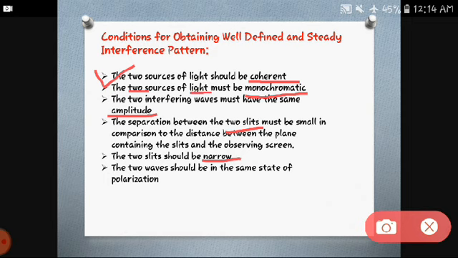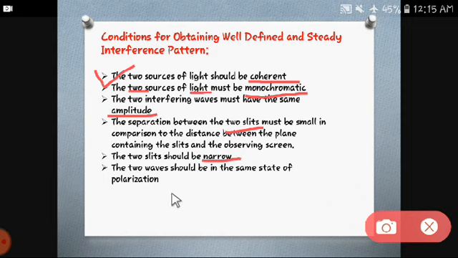Okay, the next one is that the two waves should be in the same state of polarization. All right, this is very basic. The state of polarization should be the same. The polarization concept that we learned in lecture 3, I guess. Yes, so the state of polarization for both sources should be the same.